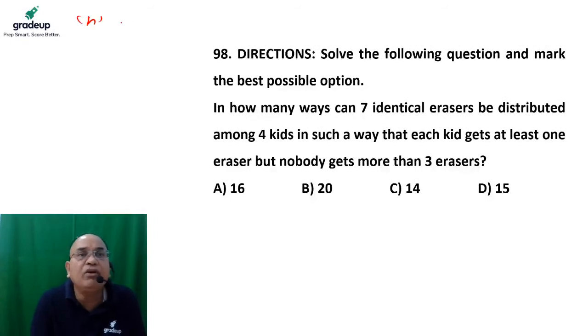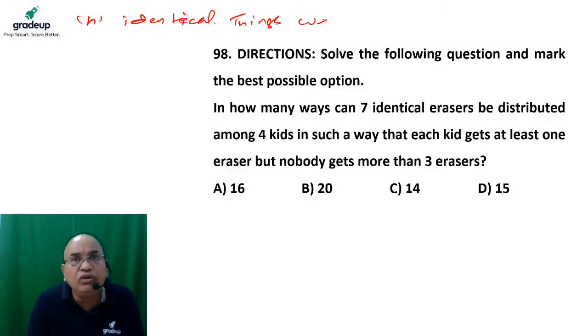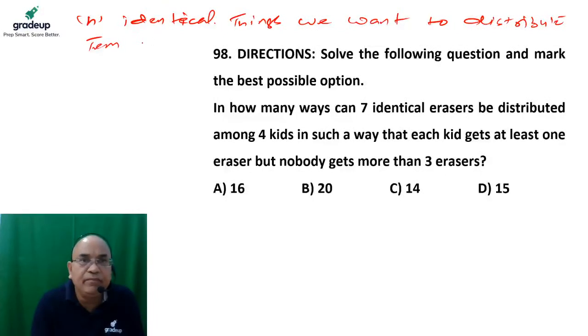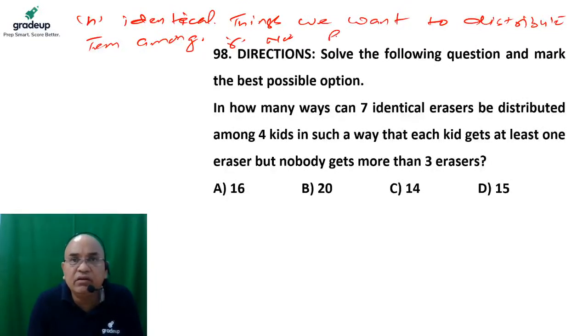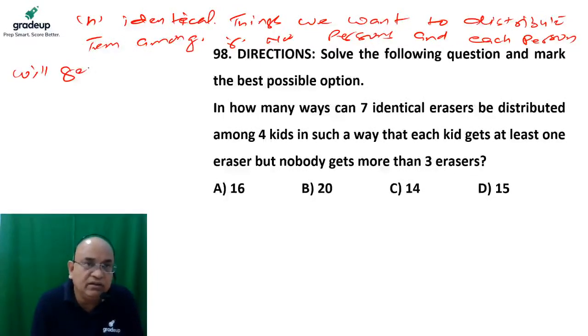If we have n number of identical things and we want to distribute them among r number of persons, and each person will get at least one, then the total number of ways to do so